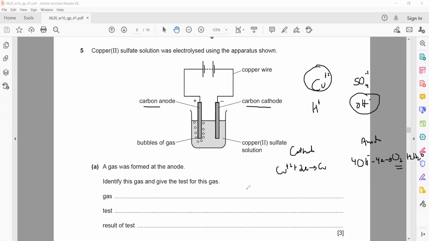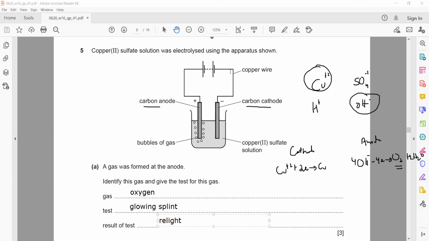Identify this gas and give a test. The gas given at the anode is oxygen. And what is the test for oxygen? It will be a glowing splint. It will relight. So a glowing splint relights or rekindles.